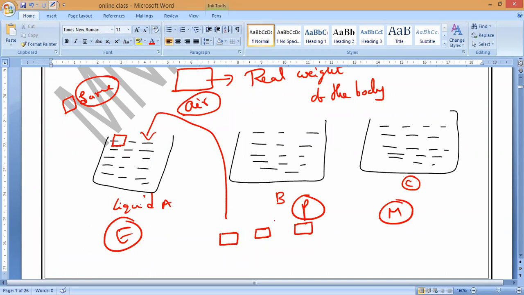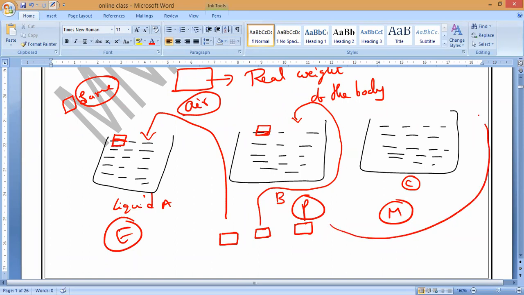Now, Pradosh dropped the same kind of object in this one, and here a little bit more of the object is immersed. Let me consider 50% is immersed here, and only 25% is immersed there. Now, in the same object, if we drop it inside Maunesh's liquid, then the full object is immersed. Is it okay, guys? Full object is immersed. Any doubt in this? Here, how much body is immersed? 50% body is immersed, correct?